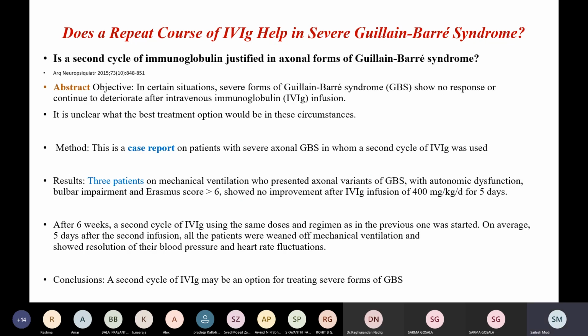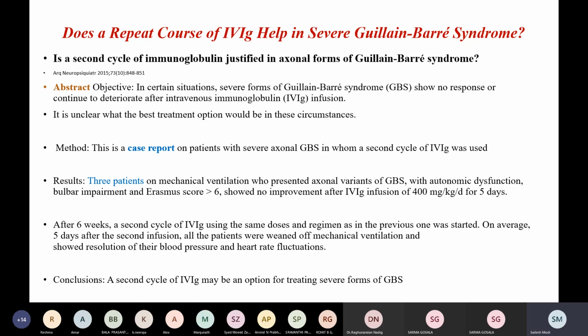Now coming to some reports and studies which recommend a second course. In this case report of 3 patients, 2 patients from Argentina and 1 patient from Mayo Clinic, who were on mechanical ventilation, who presented with axonal variants of GBS with autonomic dysfunction, bulbar impairment, and Erasmus score of more than 6, who showed no improvement with the first IVIG infusion.